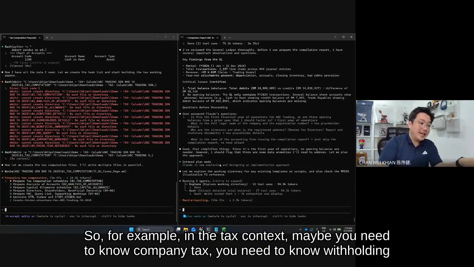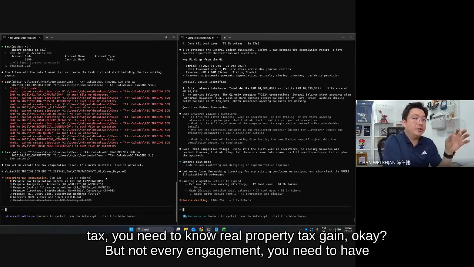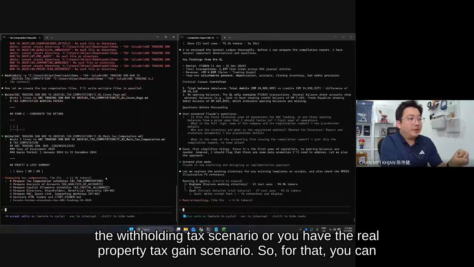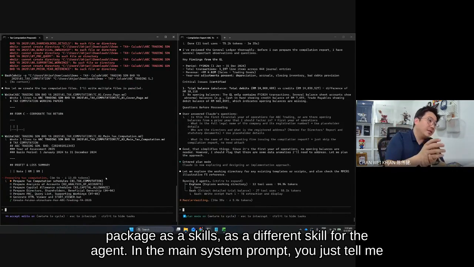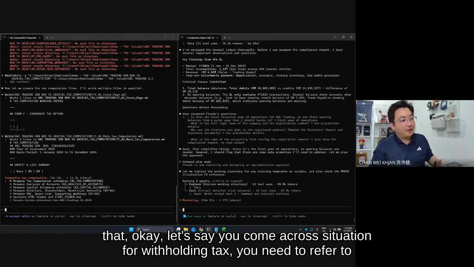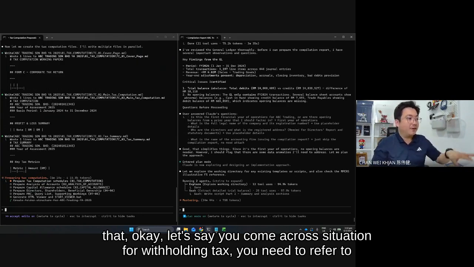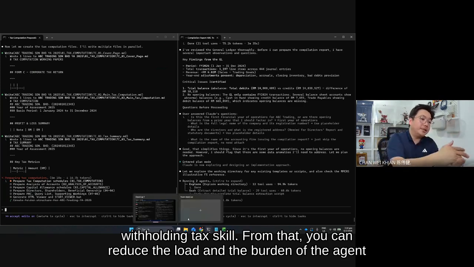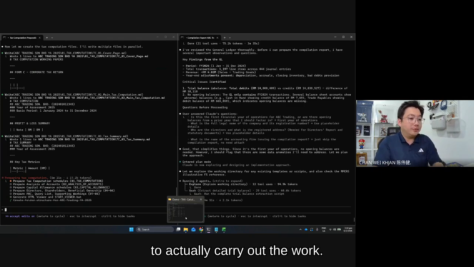So for example, in the tax context, maybe you need to know company tax, withholding tax, and real property gains tax. But not every engagement has a withholding tax scenario or a real property gains tax scenario. So you can package them as different skills for the agent. In the main system prompt, you just tell it that if you come across a situation for withholding tax, you need to refer to the withholding tax skill. From that, it can reduce the load and the burden on the agent to carry out the work.